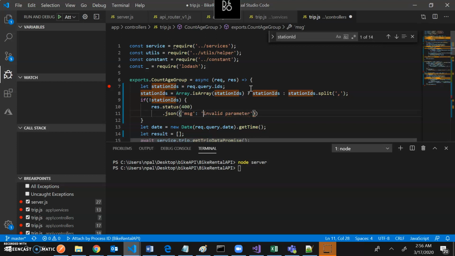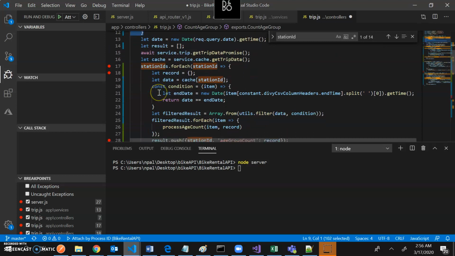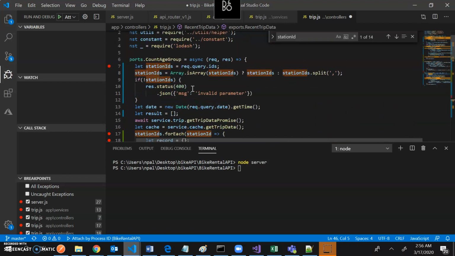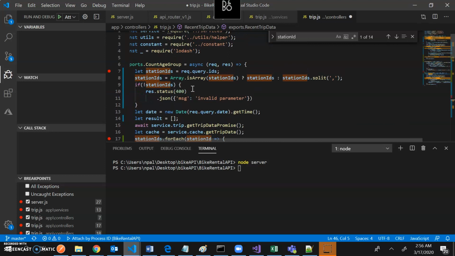But I'm just saying, is it a better place to do that? Because see, this method and this method, both are taking IDs. Both have the same kind of mechanism. So why not make it DRY? Why not pull this code out to some place which will do the validation before even coming to this logic? So what is the place which can do validation before coming to this logic? The answer is middleware. Okay, so we will pull the code into middleware.